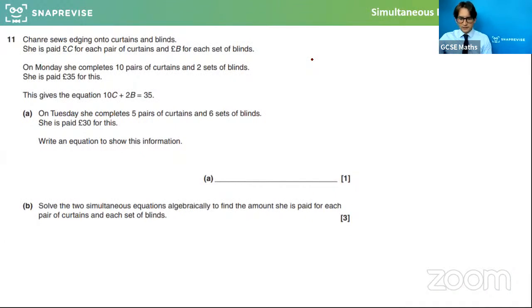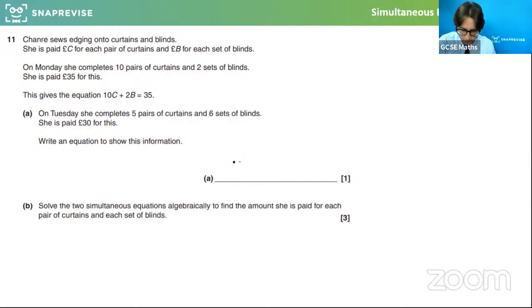Now, this question already looks very wordy and kind of confusing. Let's have a little look. So C pounds for a pair of curtains, B pounds for a set of blinds. On Monday, she completes 10 pairs of curtains, 2 sets of blinds, and is paid £35. This gives the equation 10 times C, 10 times the cost of the curtains, plus 2 times the cost of the blinds equals £35. On Tuesday, she completes 5 pairs of curtains and 6 sets of blinds and is paid £30. So this one's just a little one marker: write an equation for this.